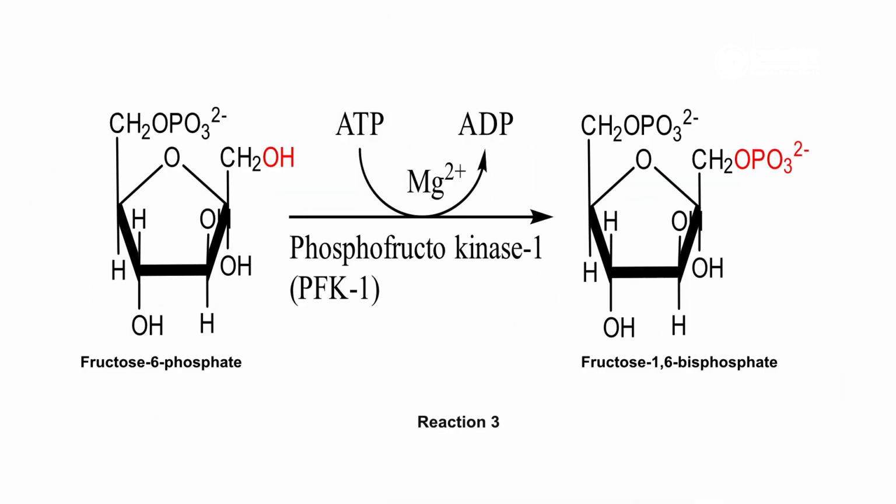In the third reaction of glycolysis, a phosphoryl group is transferred from ATP to fructose 6-phosphate by the enzyme phosphofructokinase. This brings the net investment for the pathway to 2 ATPs. The product of the reaction is fructose 1,6-bisphosphate.